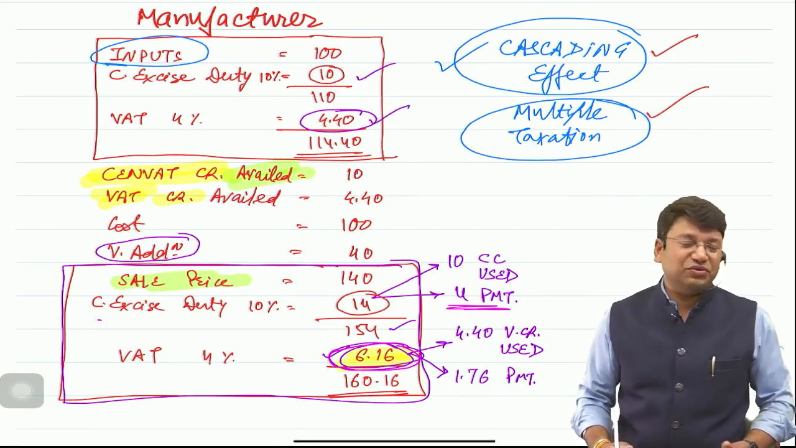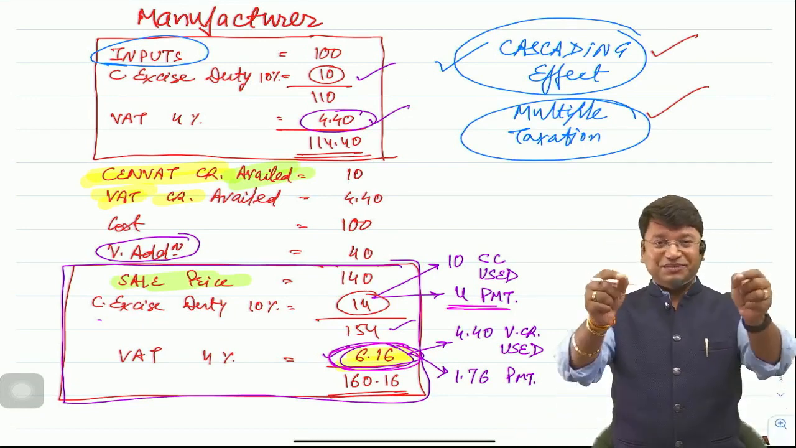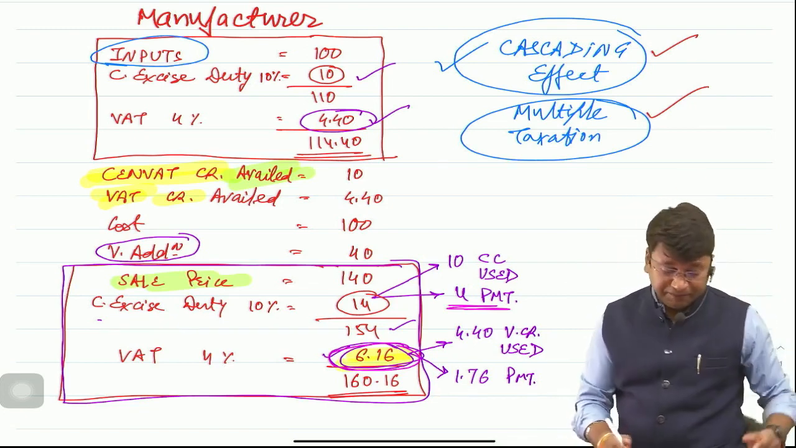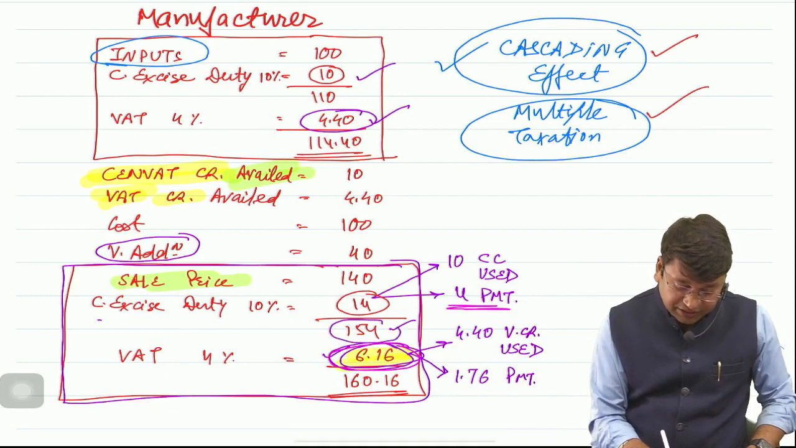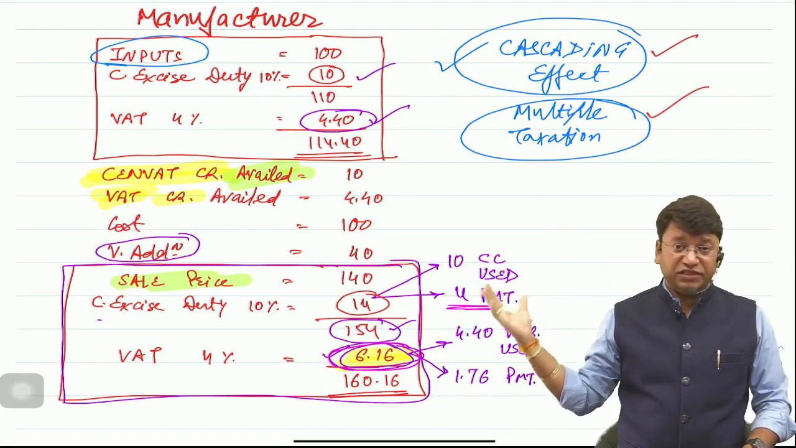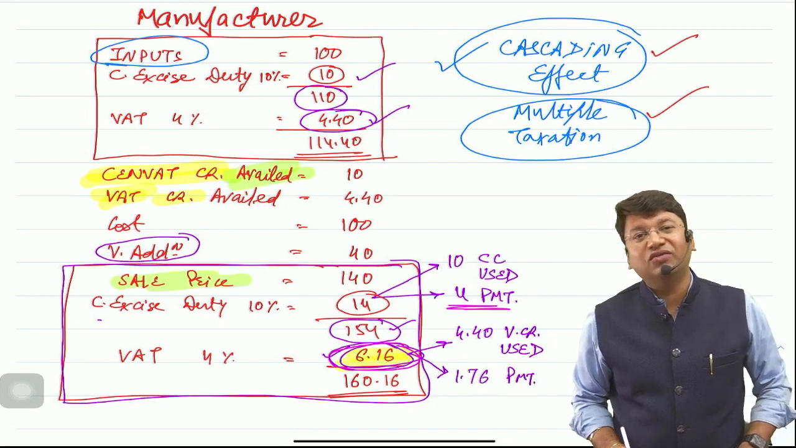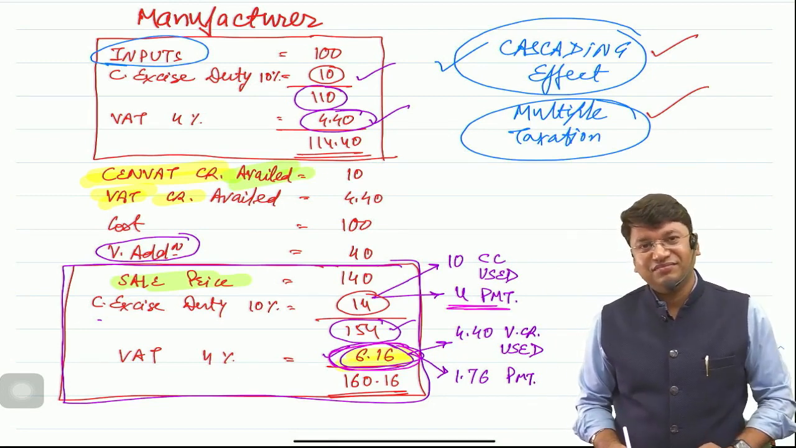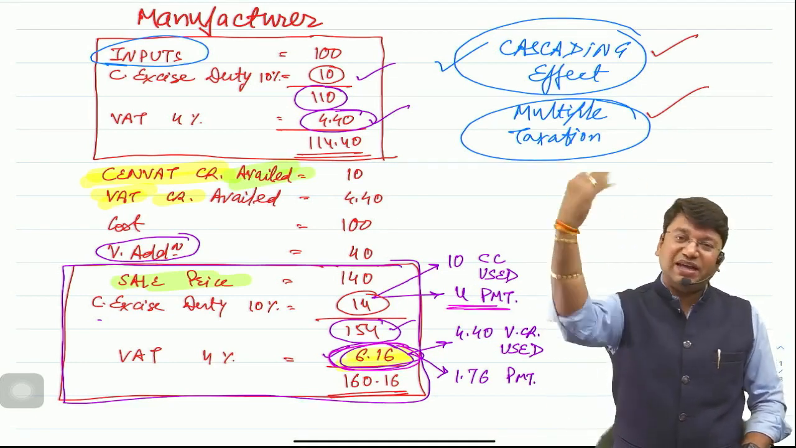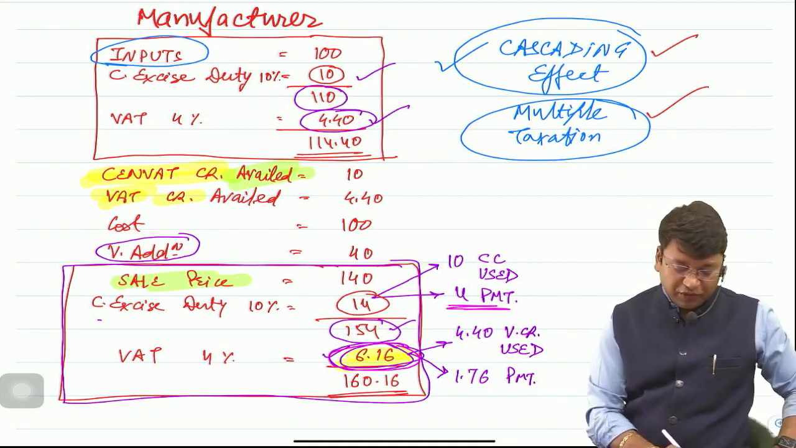Many students are saying, sir, same answer. I know it's the same answer, but I need you to speak. Why is the credit of rupees 10 allowed? Why is the credit of rupees 4.4 allowed? Because tax is being charged on entire rupees 154, which includes 110, on which we have already paid the VAT. And again, tax is being charged on entire rupees 154, including 110. So to avoid multiple taxation and cascading effect, the credit of rupees 4.4 is allowed.